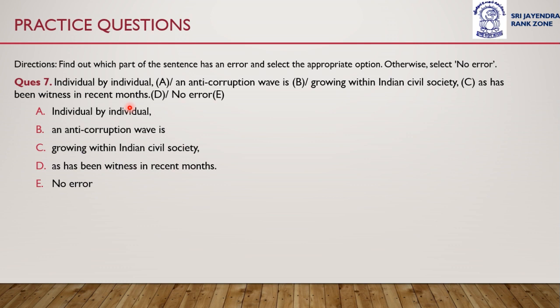Here also you can recognize the error while reading the sentence only. Try to read the sentence carefully and see if you can recognize the error. I am giving you 30 seconds. Please go through the sentence carefully. Read it carefully and you will recognize the error in one go. Individual by individual, an anti-corruption wave is growing within Indian civil society, as has been witnessed in recent months.